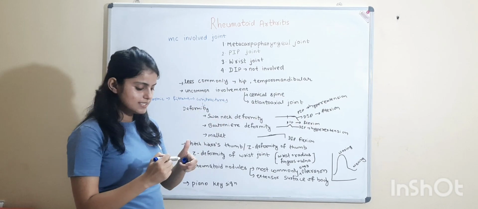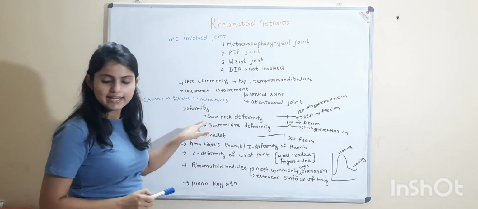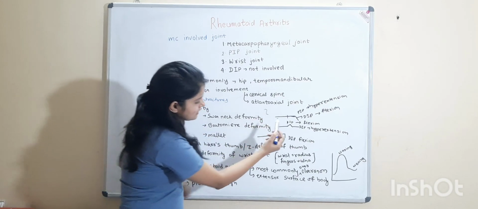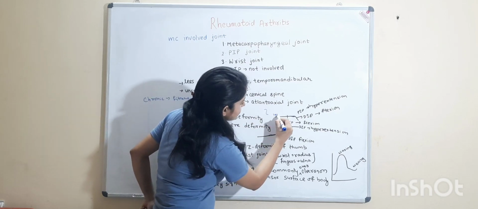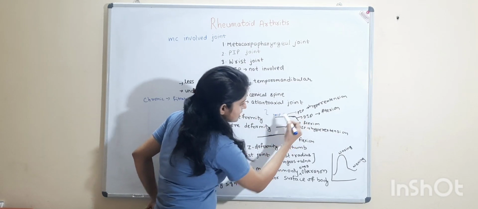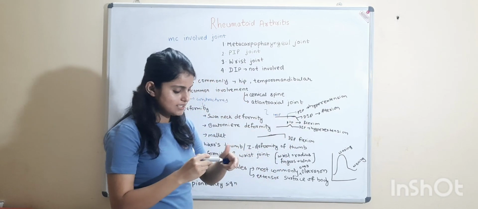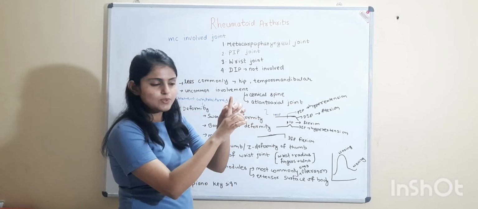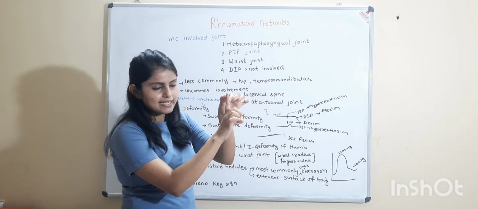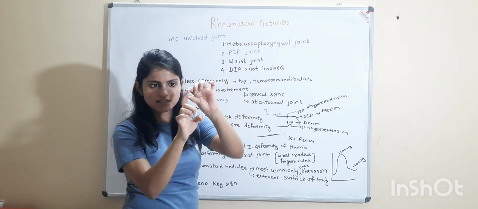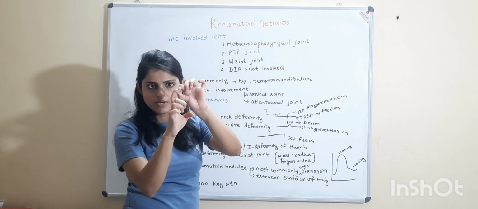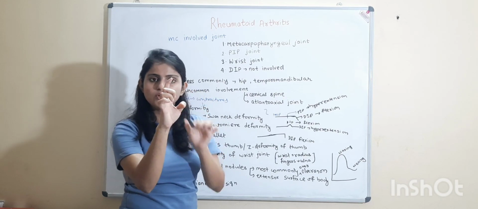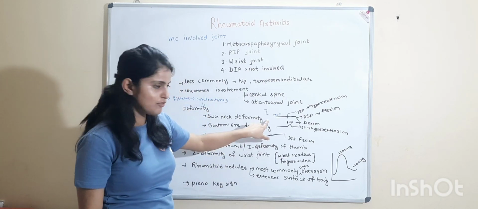Swan neck deformity is seen. So what do you mean by swan neck deformity? It will look like a swan neck like this. Suppose this is the metacarpophalangeal joint, this is the proximal interphalangeal joint, and this is the distal interphalangeal joint. In this, the proximal interphalangeal joint goes to hyperextension and the distal interphalangeal joint goes to flexion. Flexion of distal interphalangeal joints and hyperextension of proximal interphalangeal joints look like a swan neck. So it is called swan neck deformity.